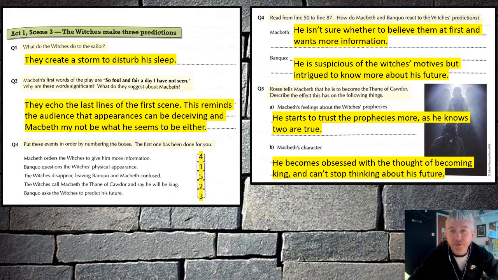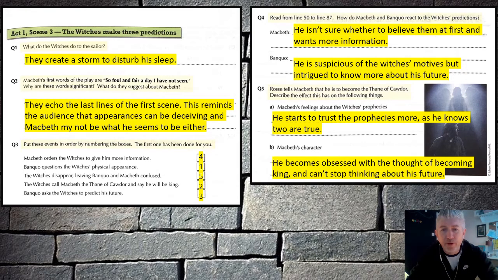Question 4, reading from lines 50 to 87. How do Macbeth and Banquo react to the witches' predictions? Well, Macbeth isn't sure whether to believe them at first and wants more information. Banquo, on the other hand, is suspicious of the witches' motives. He thinks that they might be up to no good, there might be evil going on here, and he's intrigued to know more about his future.